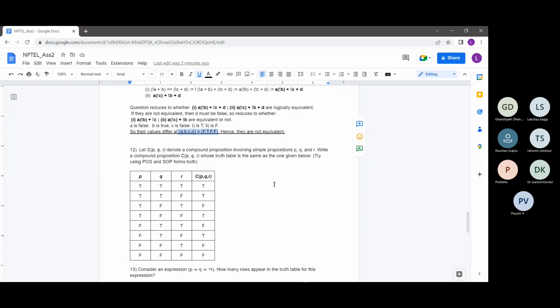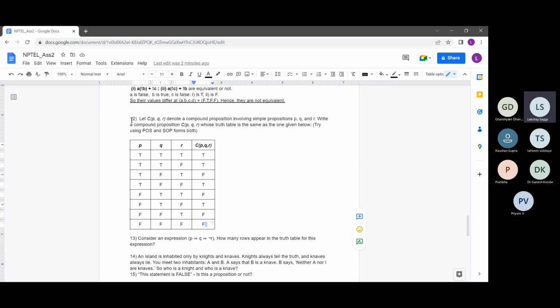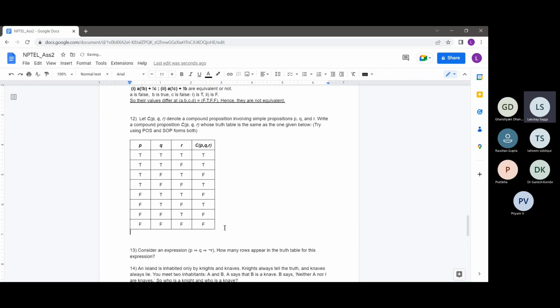So this is how we got to question 12. Question 12 is something maybe you guys can take up as a practice question for yourself. You must know what POS forms are, so I'll just say try it yourself.